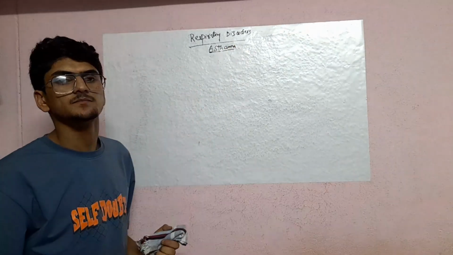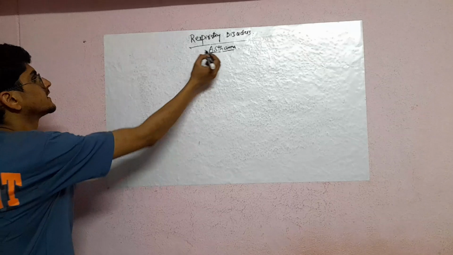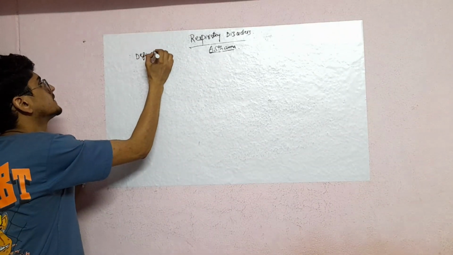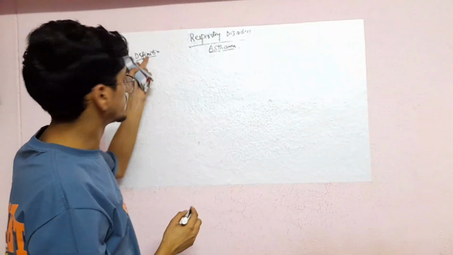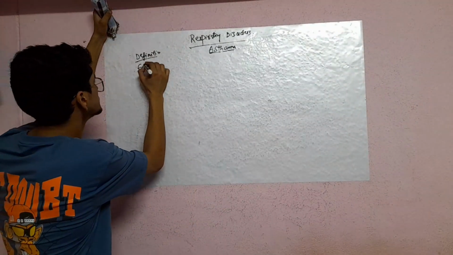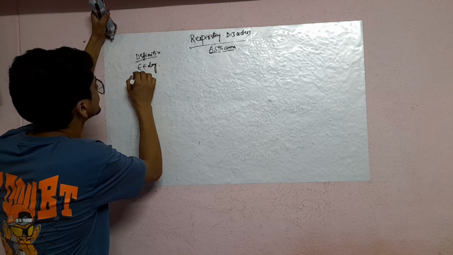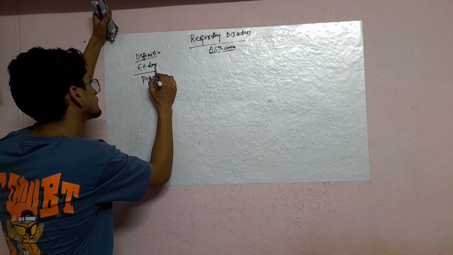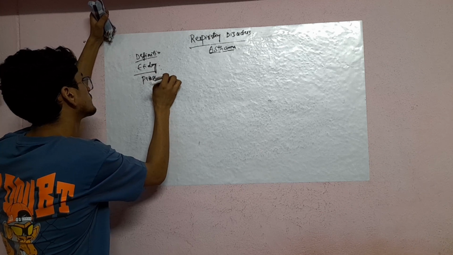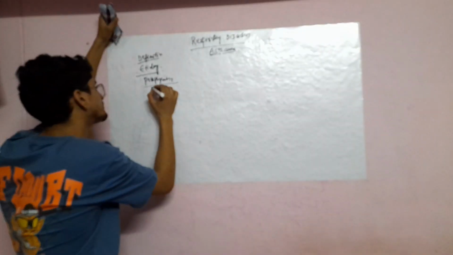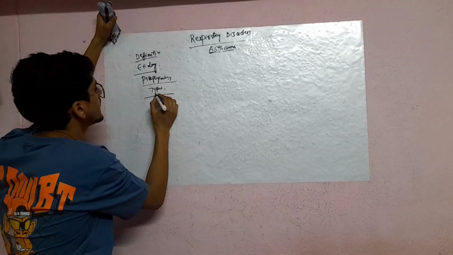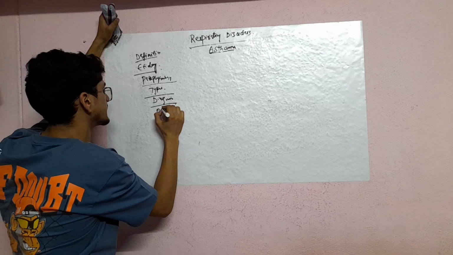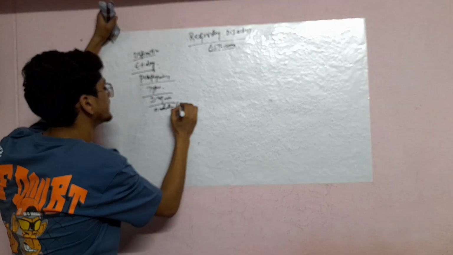In asthma, briefly, we will discuss the definition, the etiology, the pathophysiology, the types, diagnosis, and also medication or treatment.